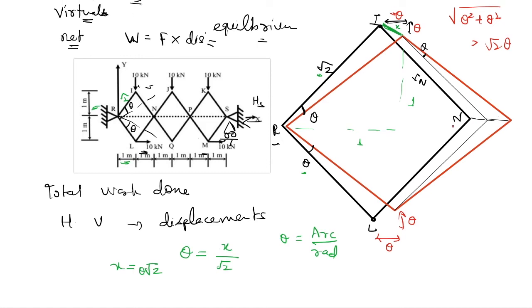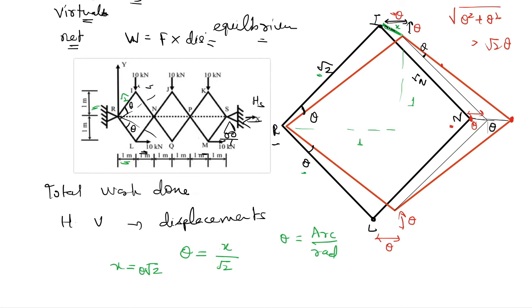Now let's move on to the next joint, that is joint N. So it was initially here and it is reaching a horizontal point some distance away. So if the displacement of I and L is theta, theta will be there for this part also, because this link LN and IN will basically shift completely by theta, but there is some rotation also of this arm IN, similarly LN. Because of this rotation, again one component of the displacement will come, and that will be equal to theta.